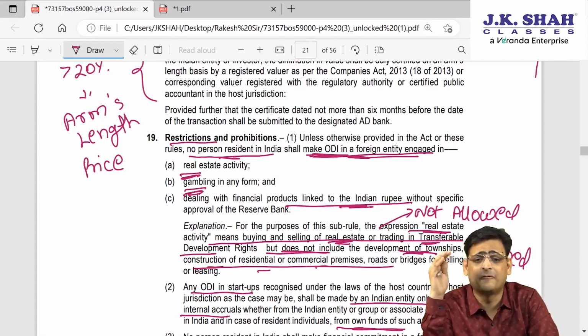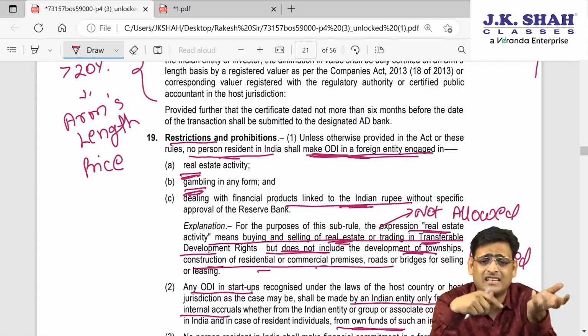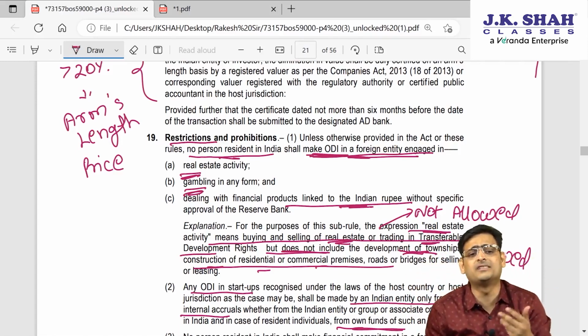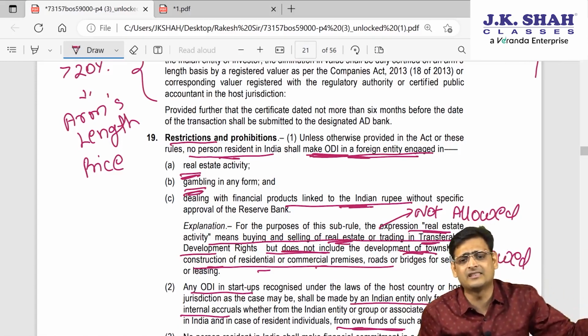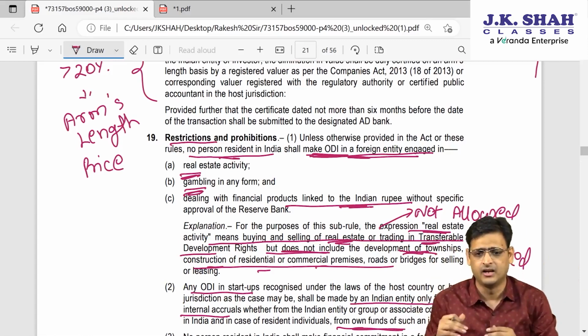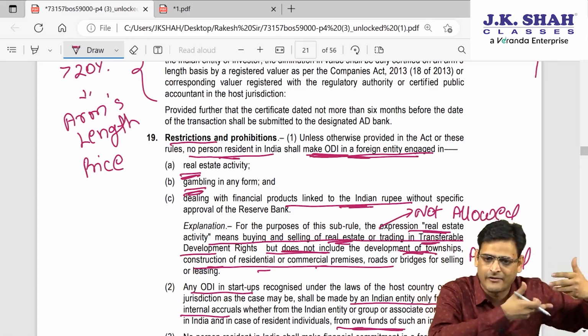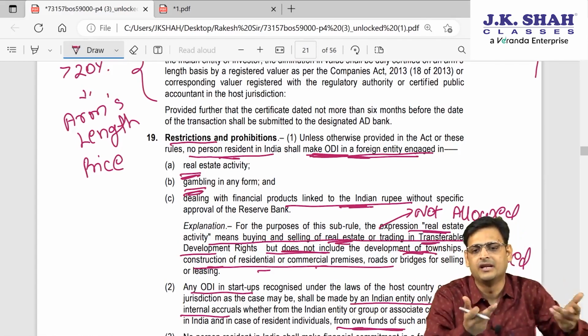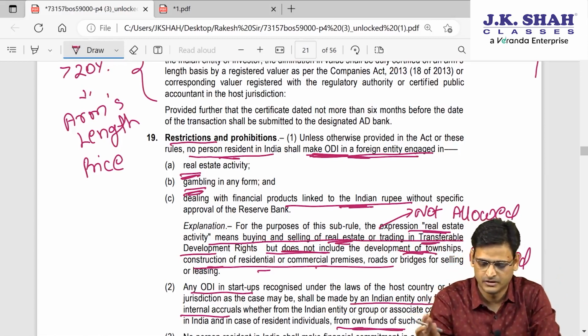Then, if a foreign entity is dealing in a financial product, but that financial product derives its value from the Indian rupee, the government says if the value is ultimately derived from the Indian rupee only, then straight away invest in India only. Why do you want to go outside India? You want to flow money outside India. It should be an independent thing. If the value is derived from the Indian rupee only, then there is no sense in making that investment. I hope it is clear. Shall we proceed?